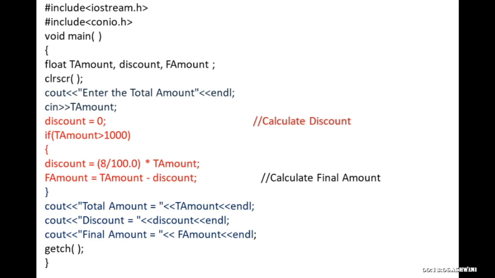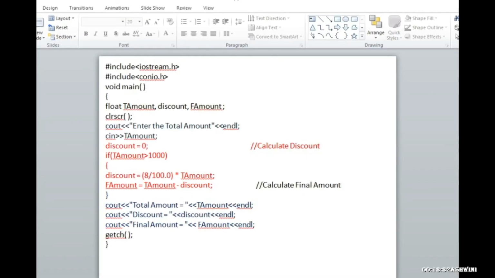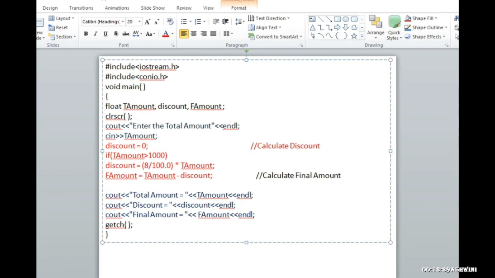So see here, final amount is equal to total amount 500 minus discount 0, right? You don't get any discount here. So discount is 0. So total amount 500 minus 0 is 500 itself. So final amount is 500. For this condition, there is quite a problem here. I'll just show you what it is. So here I'm going to remove these curly braces. So now it is proper.